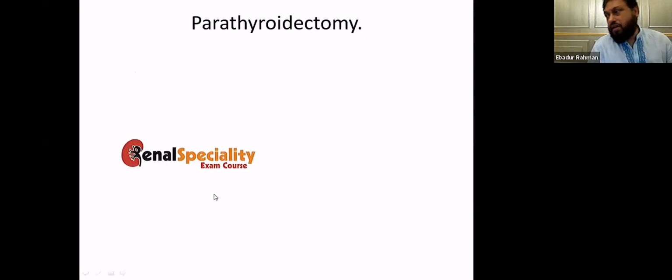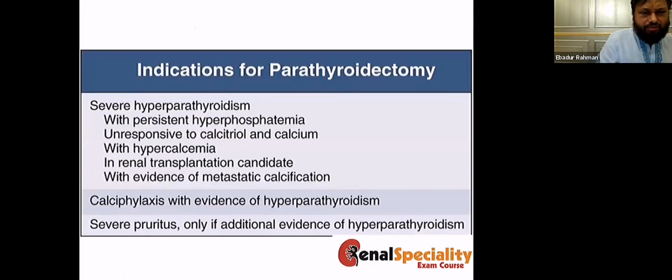Okay, so the indications of parathyroidectomy. Parathyroidectomy is getting less common nowadays, but these are the indications. If you have persistent hyperphosphatemia unresponsive to calcitriol and calcium, and the patient is a renal transplant candidate, or if you have evidence of metastatic calcification, or evidence of calciphylaxis with hyperparathyroidism. And sometimes, if you have severe pruritus and you don't have any clue what is causing it, and you have hyperparathyroidism in the background, then parathyroidectomy is done.